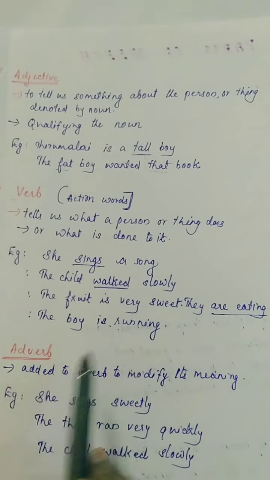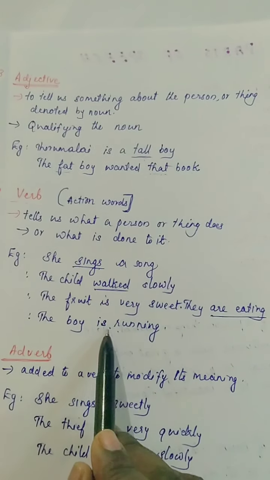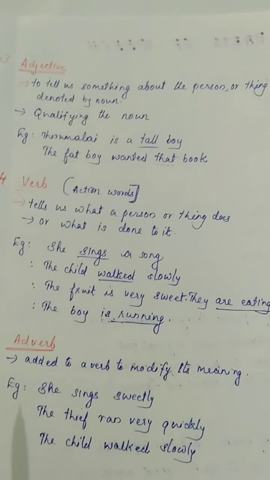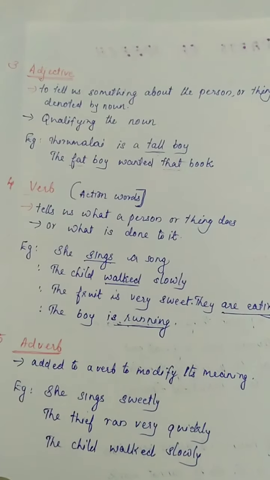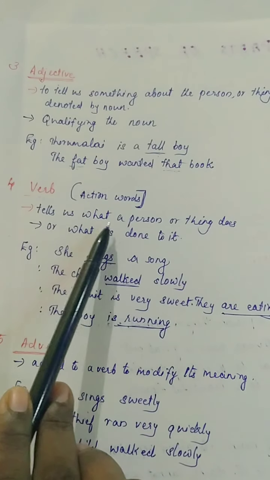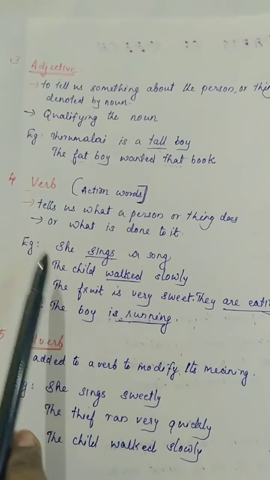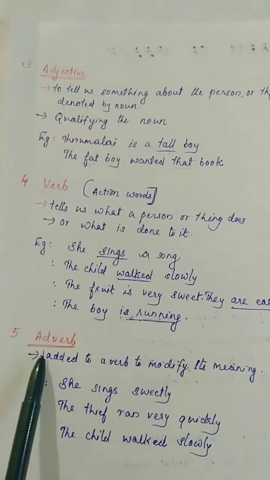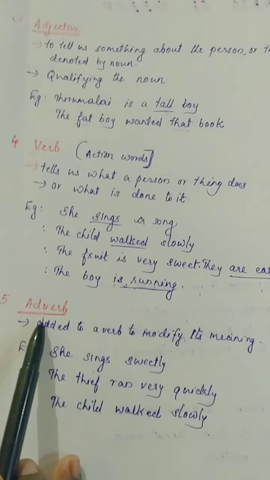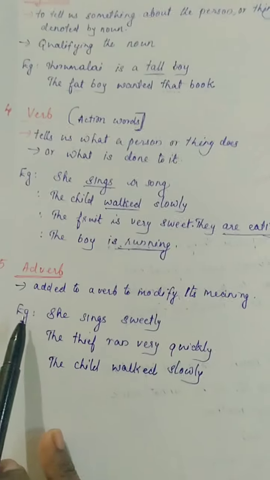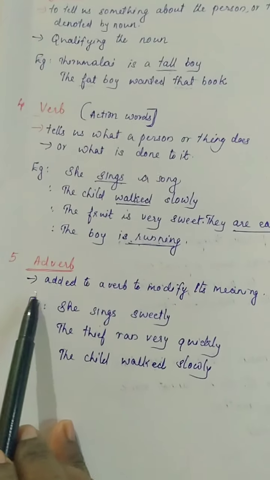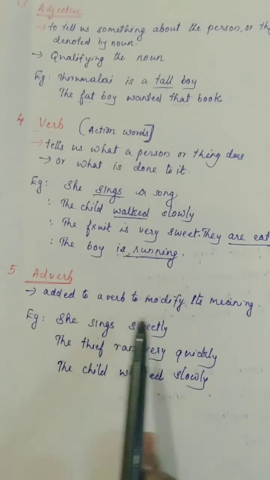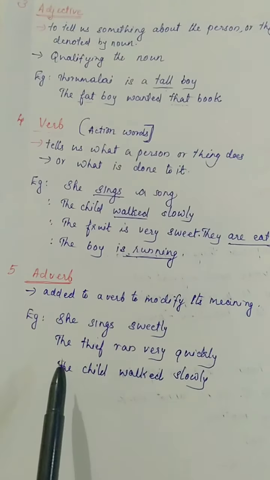The boy is running. What action is he doing? He is running. So this is the verb of this sentence. So verbs are action words; they tell us what a person or thing is doing. Clear, students? We can go to the fifth part of speech, which is the adverb. What is an adverb? An adverb is a word added to a verb to modify its meaning.